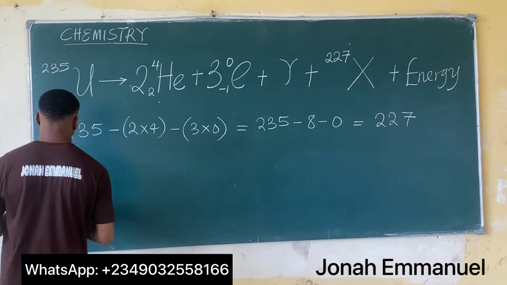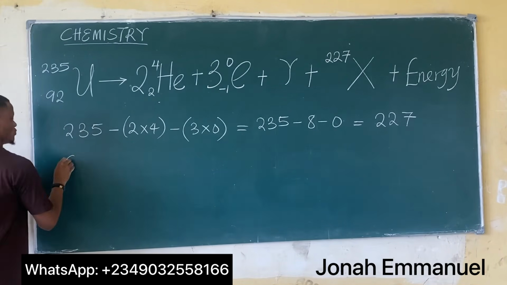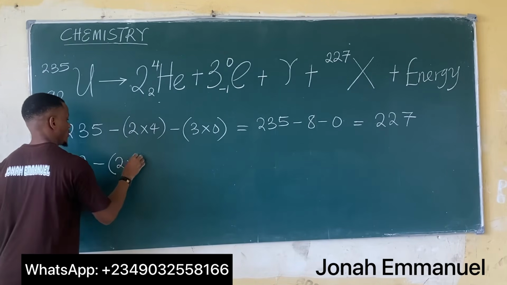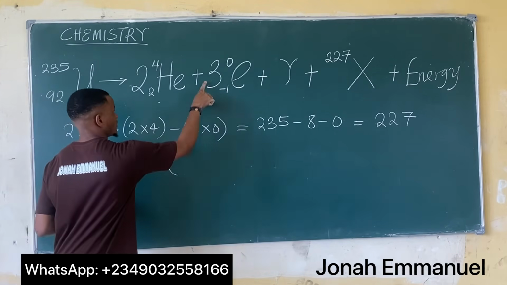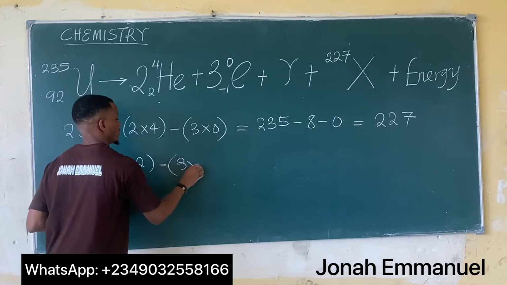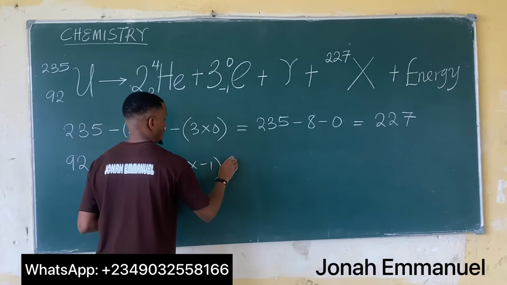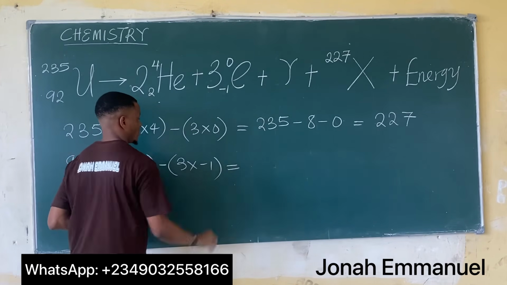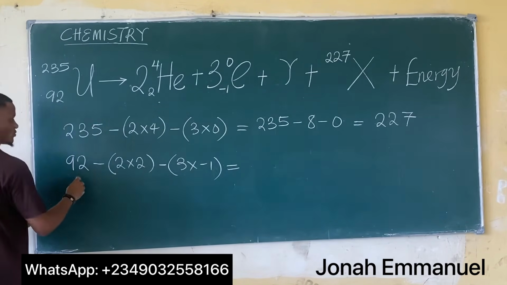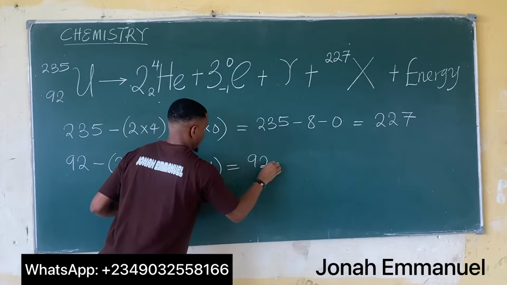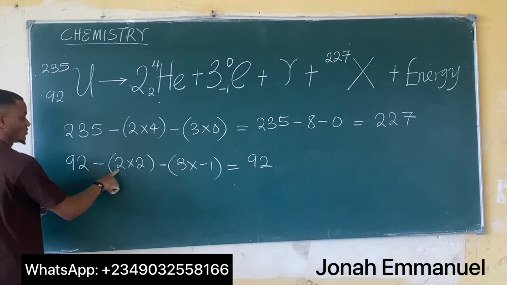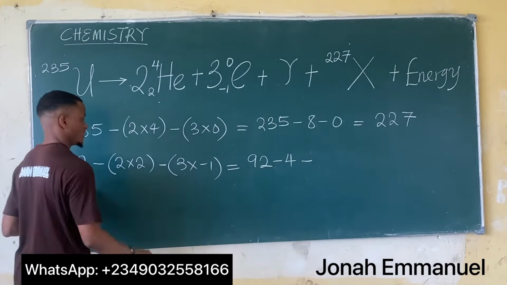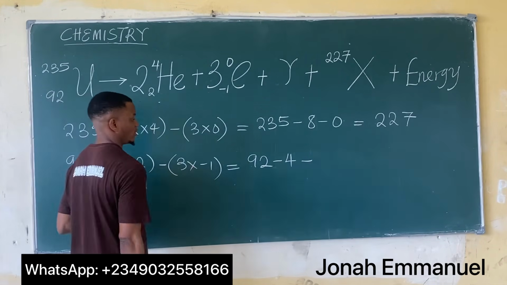Let's get the atomic number. This becomes 92 minus 2 times 2, minus 3 times minus 1, minus, this one has no effect, so we can let it go. So I have 92 here, so it gives me 92 minus 2 times 2 is 4, minus 3 times minus 1 is minus 3.